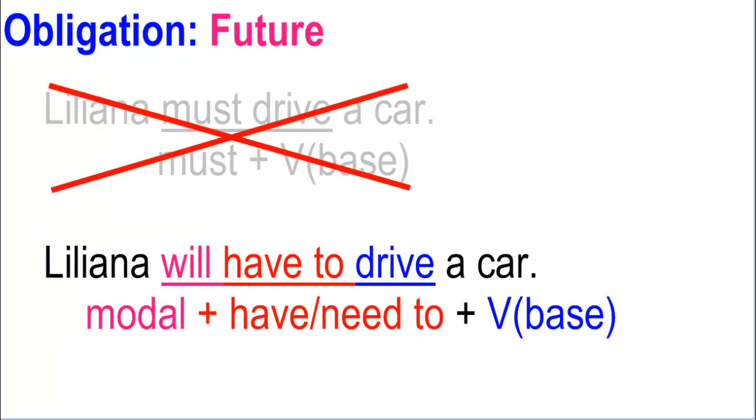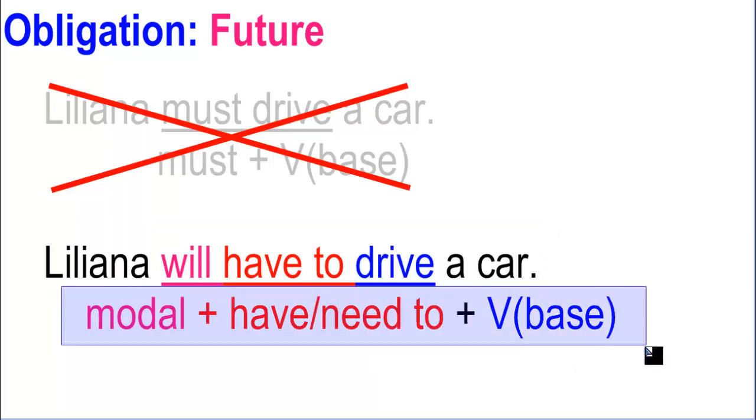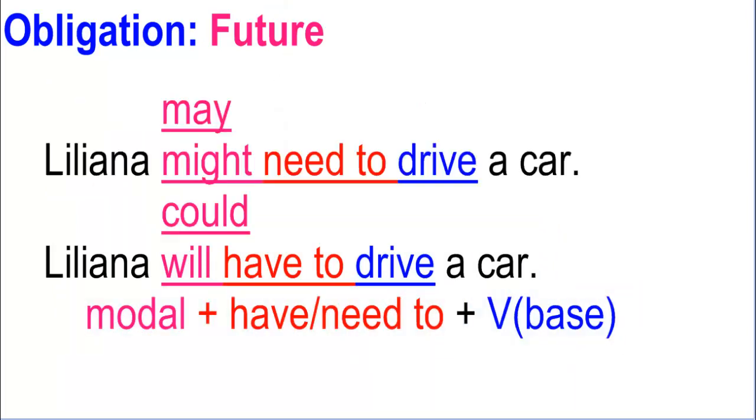But in future, similar to the previous situation, you cannot use two modal verbs at the same time. Okay, you cannot say Liliana will must. No, that's impossible. Okay, so remember, you cannot use the modal verbs must or can in future, but you can use the equivalents in future. And the same way as the previous case, Liliana will have to drive a car. That will be her obligation in the future. Okay, so you have the modal and have to or need to and the verb in base form.